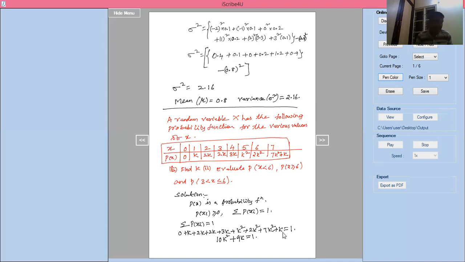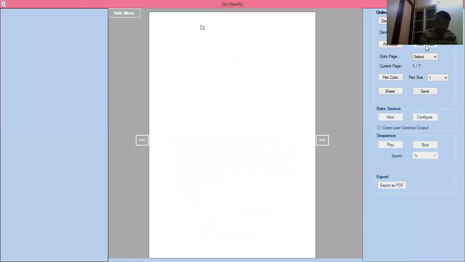We simplify that: 10k square plus 9k equal to 1. If I take that to this side, 10k square plus 9k minus 1 equal to 0.